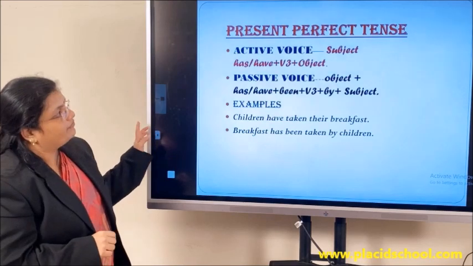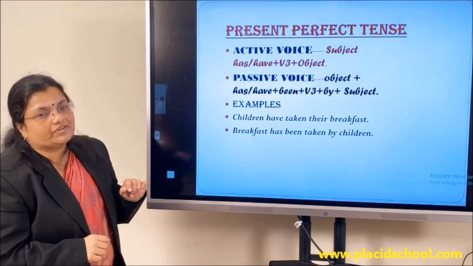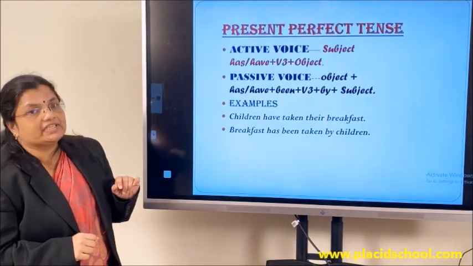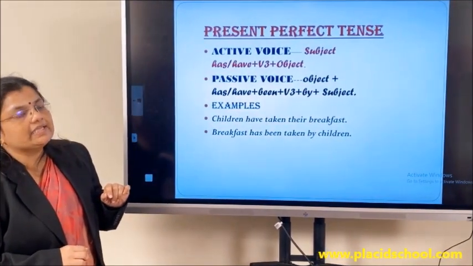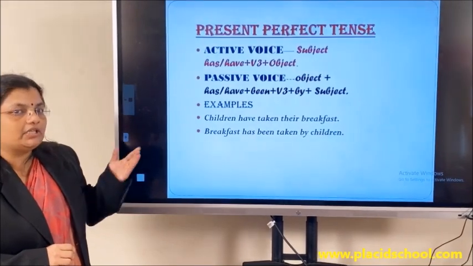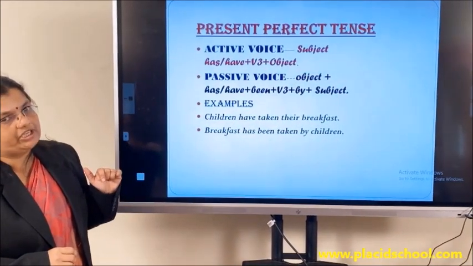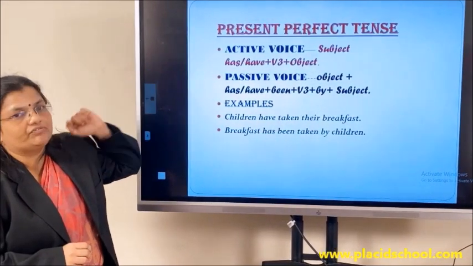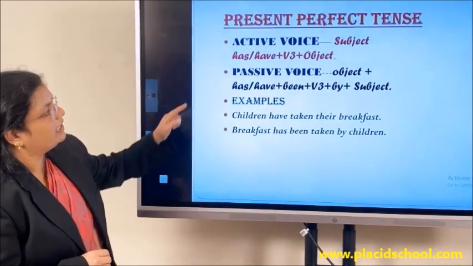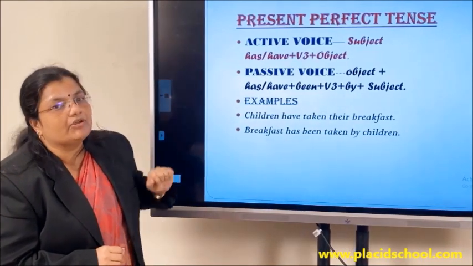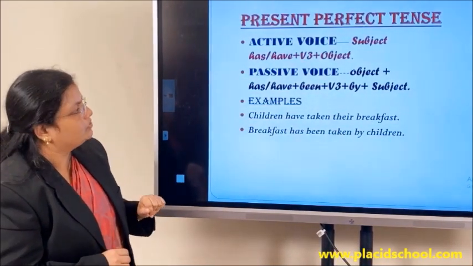Next is the present perfect tense. What is the structure of a present perfect tense sentence? In active voice, it would be subject plus has or have plus the V3 form of the verb plus object. Once again, look at the structure of an active voice present perfect sentence: subject plus has or have plus V3 form of the verb plus object.